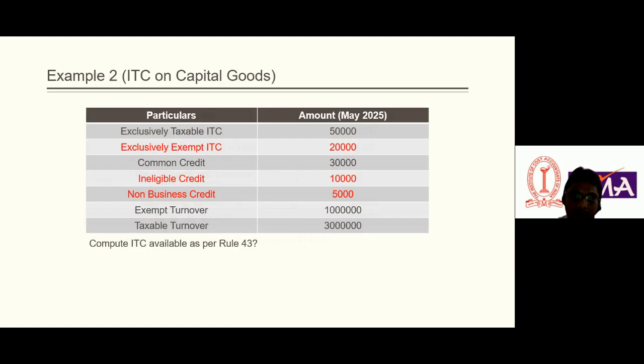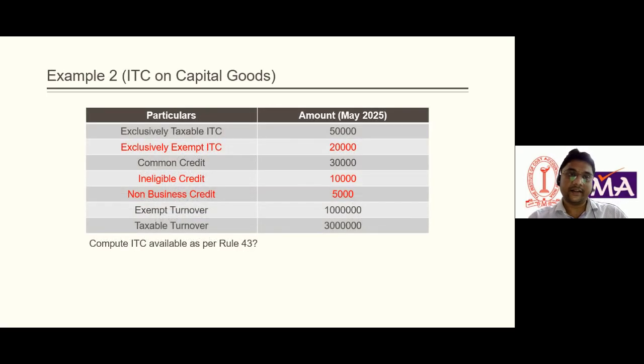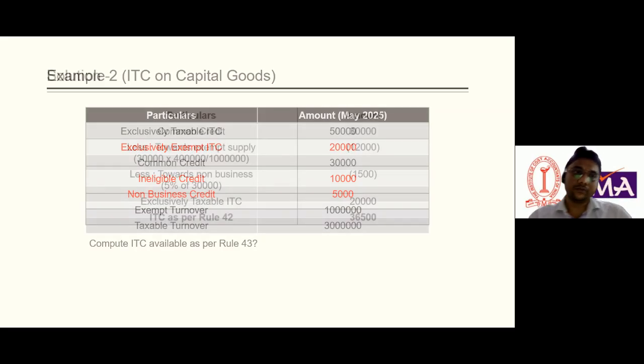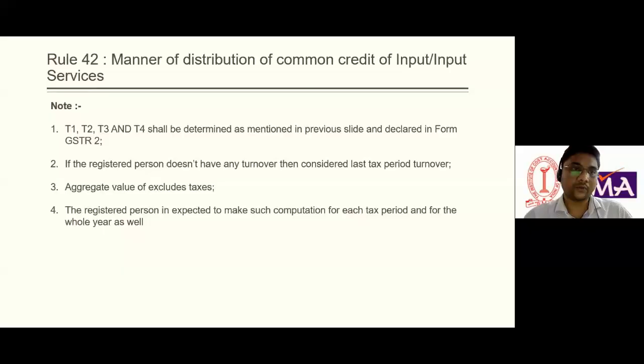So out of 80,000, a registered person shall be eligible to take ITC as per Rule 43 amounting to rupees 79,875. With the help of an example, it is very easy to understand the things. There is nothing more mentioned in Rules 42 and 43.